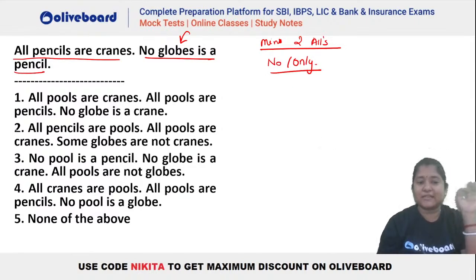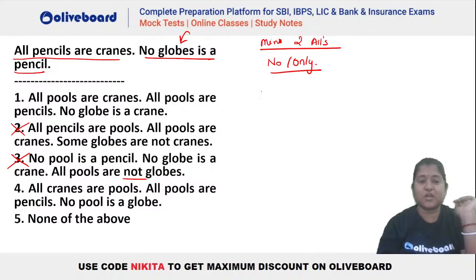So now if you check the second one, we have two alls, but we neither have no, nor do we have only. So two can be eliminated. Similarly, in the third one, we have two no's and one all. So all cannot be a definite conclusion here. And similarly, this is all not. So all statements are negative in here. If all is negative, how can we have something positive in nature? We cannot have a definite positive conclusion on the basis of three negative statements. So three also can be eliminated. Now you can see we are left with 1 and 4, right?